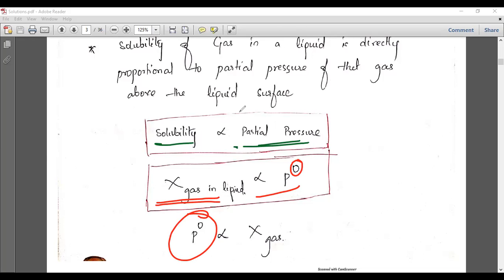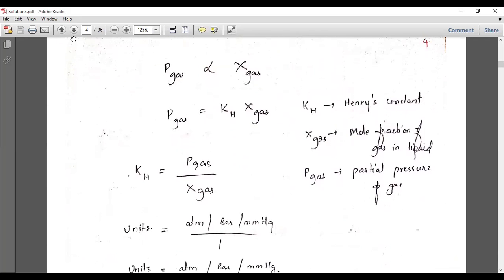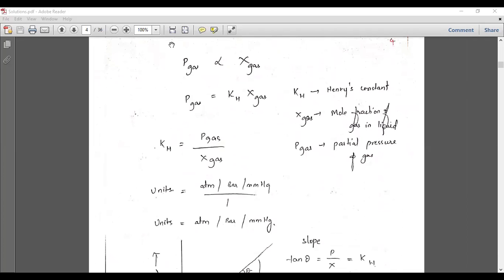If you increase the pressure, the mole fraction increases. That means the amount of solute which dissolves in a solvent increases; the solubility increases. So see here, the pressure is directly related to the mole fraction of the gas.